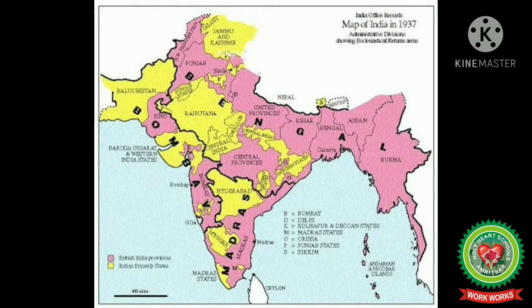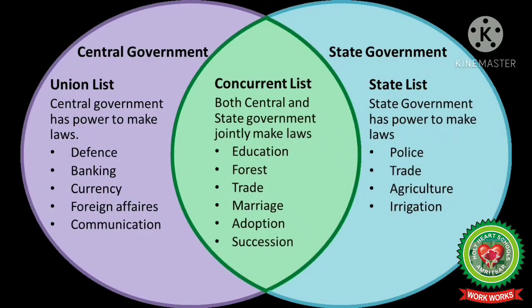So this was the first feature, that All India Federation had to be established, consisting of provinces and princely states as one unit. But children, the All India Federation was never made as princely states did not join it. One of the another important feature of the Government of India Act 1935 was the legislative power.